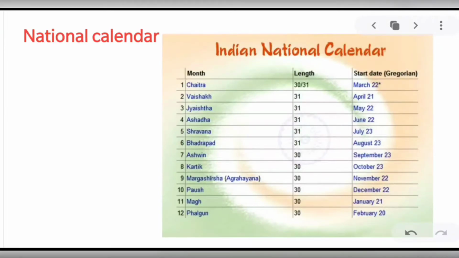National calendar. The national calendar of India is the Shaka calendar. The Shaka calendar was introduced by the Calendar Reform Committee in 1957. The usage of the Shaka calendar was officially started on 22nd March 1957.